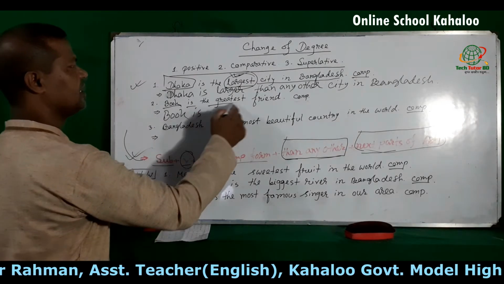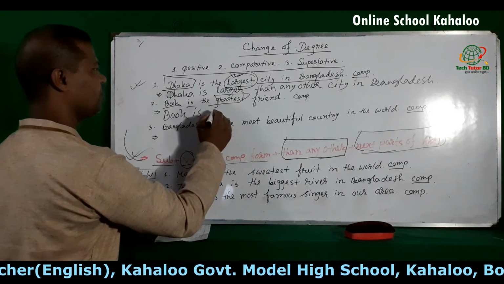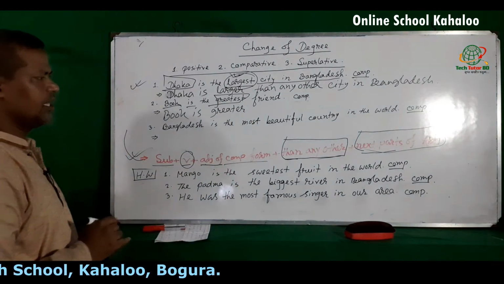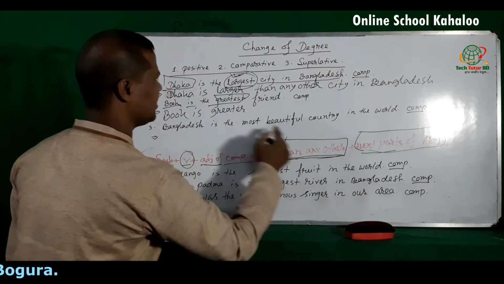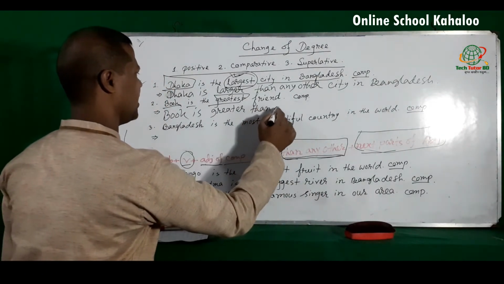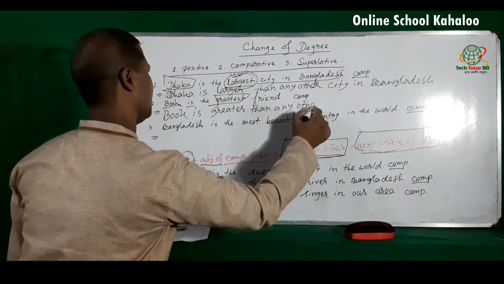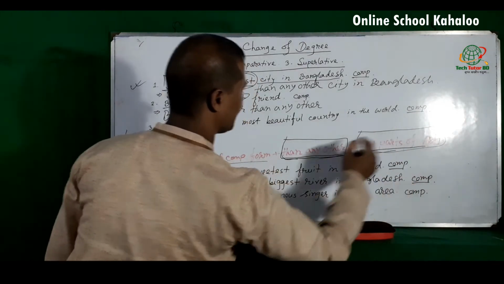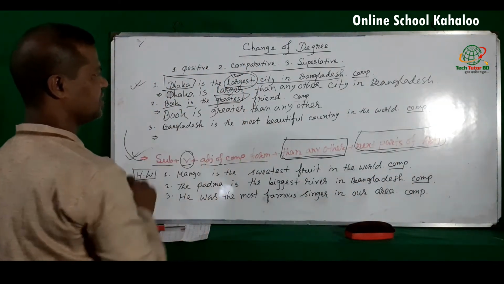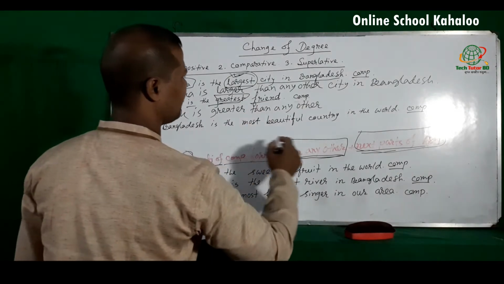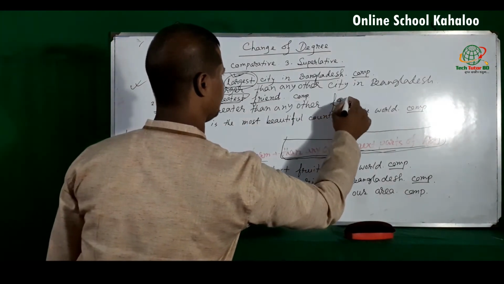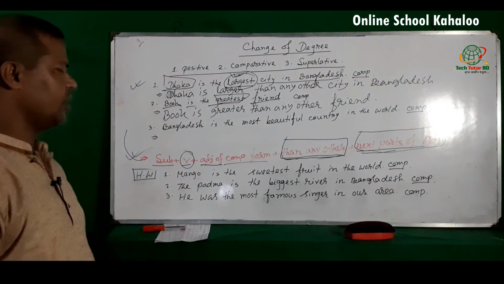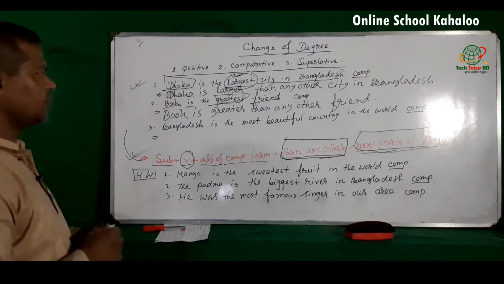Here the adjective is greatest, so the comparative form is greater, then any other, and then next part of adjective. Here the adjective is greatest, so the next part here is friend. Okay, in this way we can do the next one.